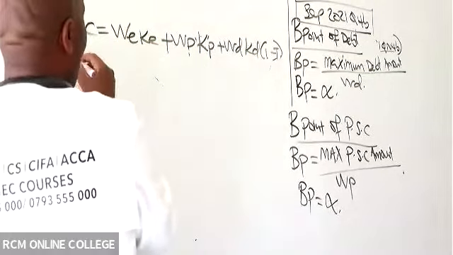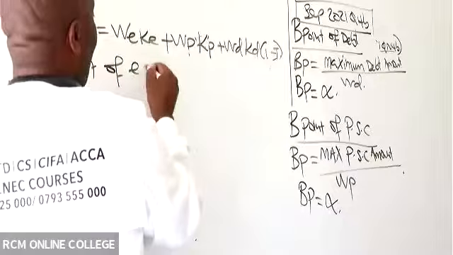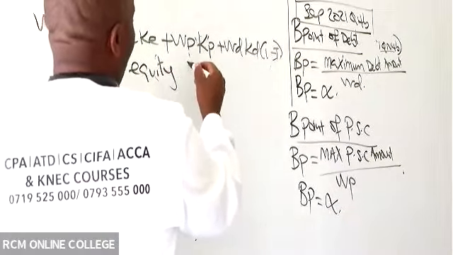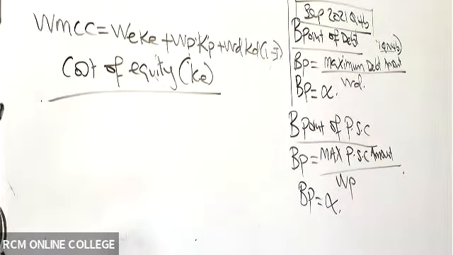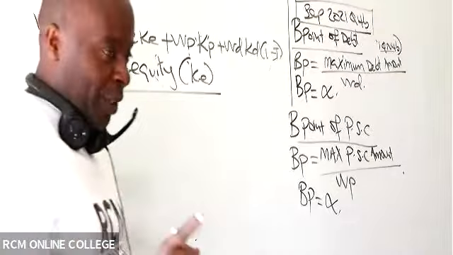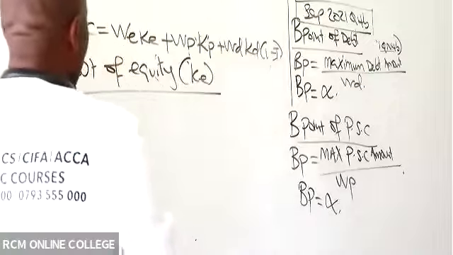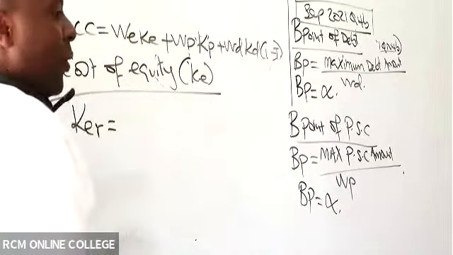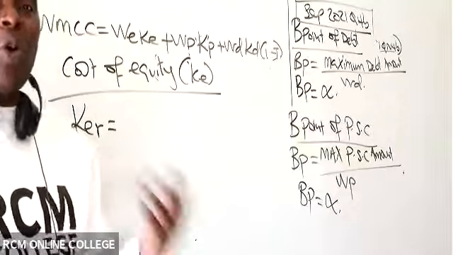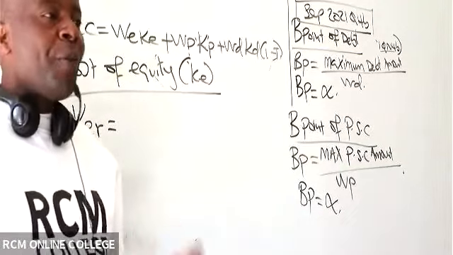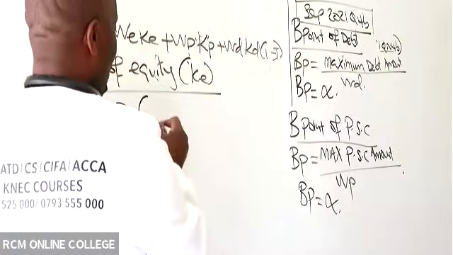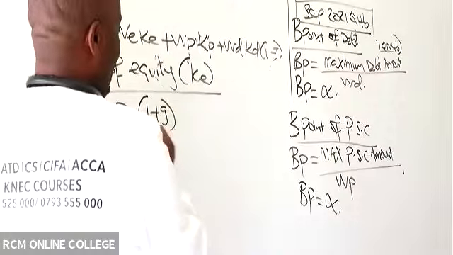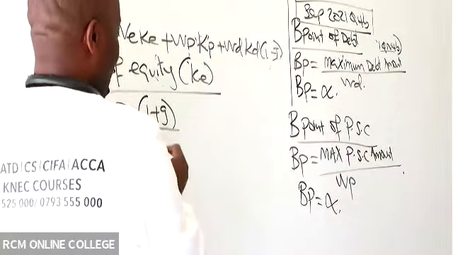So we start with cost of equity, which is KE. Remember, we have got two types of cost of equity. Do you remember them? We have cost of equity retained earnings, and then we have cost of equity, ordinary share capital. Are you able to remind us the formula for getting cost of equity? It is D0 into 1 plus g over P0.